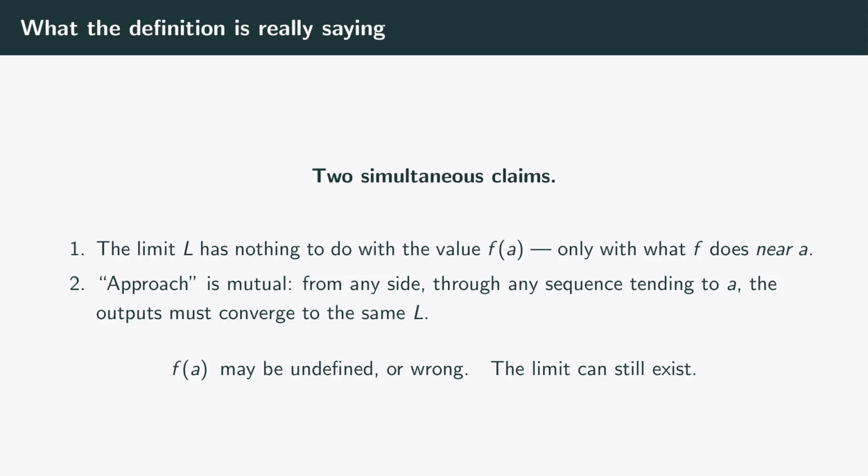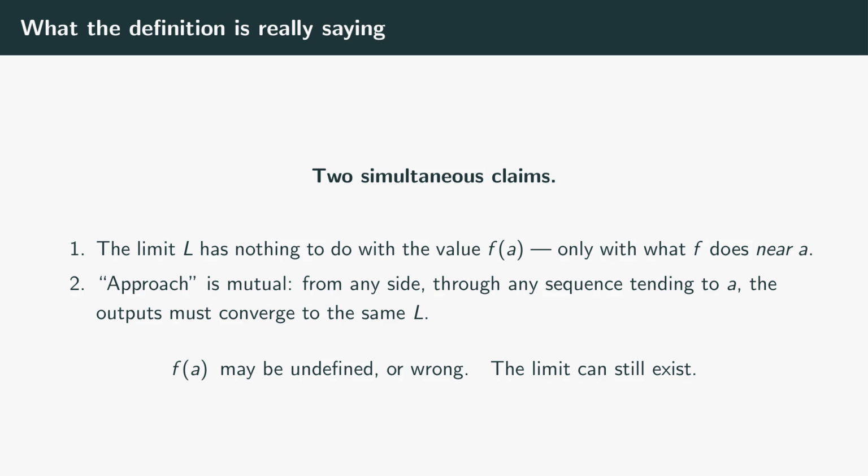Before we put this definition to work, look at the two ideas hiding inside it. The first one is the thing that always trips people up. A limit describes what a function does near a point, not at the point. The definition forces this by requiring that the absolute value of x minus a be strictly positive. The function might be undefined at a, or it might be defined to some ridiculous value at a that has nothing to do with the rest of the curve. The limit doesn't care. The limit can be a clean, finite, perfectly ordinary number regardless.